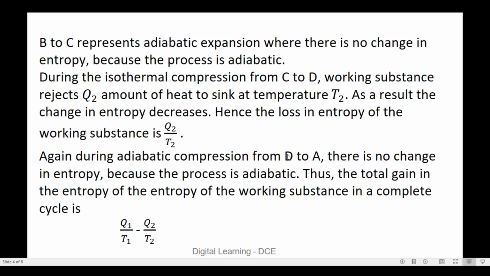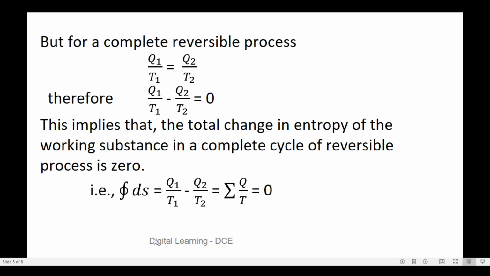Again, the curve D to A represents adiabatic compression, so there is no change in entropy because the process is adiabatic. Thus the net gain in the entropy of the working substance in a complete cycle is given by Q1 divided by T1 minus Q2 divided by T2.